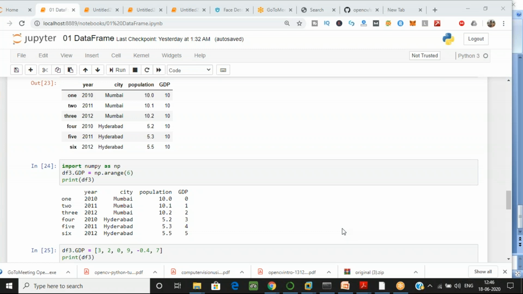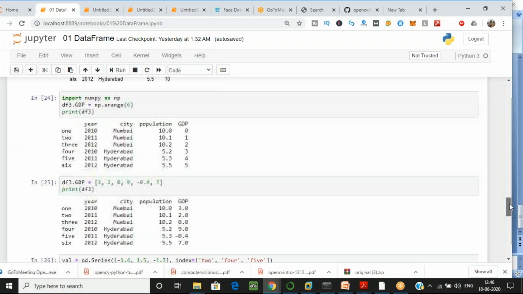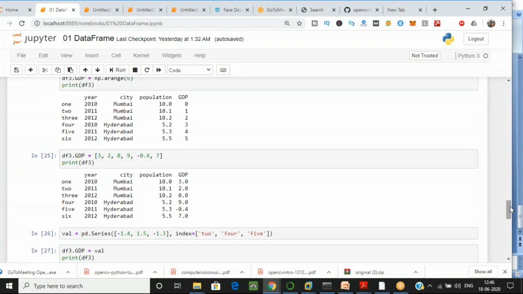I am giving the value 6, so it will generate 0 to 5, a total of 6 values. Again I told you to supply float values. If you have a single value, just write 10, and if you have multiple values, you provide them in an array.